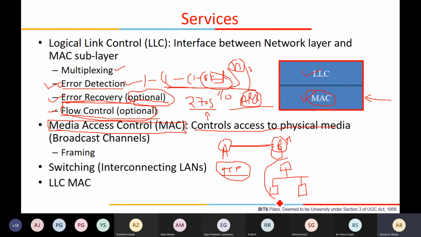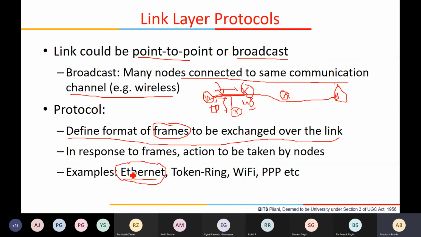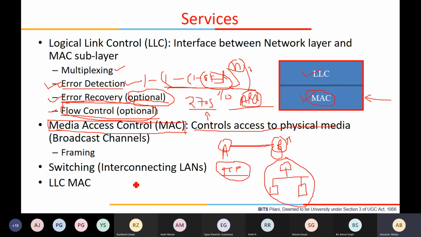So there are various protocols surrounding this. We will do these protocols in detail. We'll see their limitations, their performance, and what protocols are being used in Ethernet and Wi-Fi. And in this course, we won't be able to take up token ring, but we will see what MAC protocol Ethernet uses, and what MAC protocol Wi-Fi uses. Okay, this much we will do, and that's it.